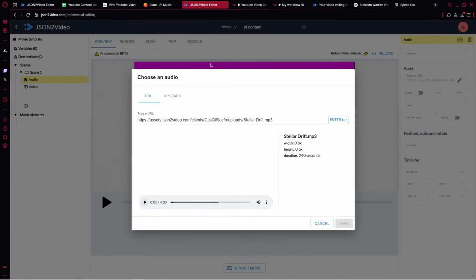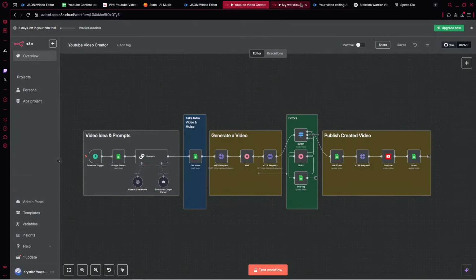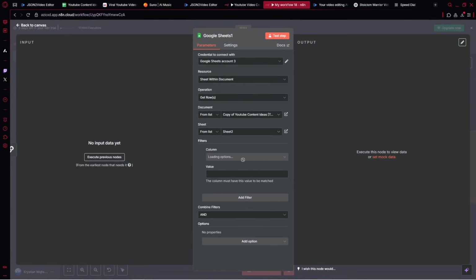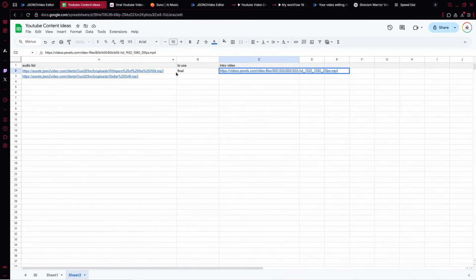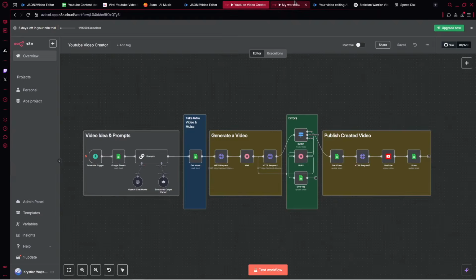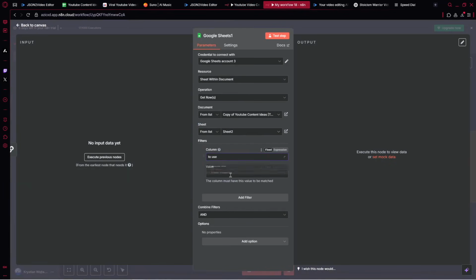And now let's go ahead actually to our n8n. And here at the filter, because we would like actually to take the music, let me actually show you. We would like to trigger this column, so to use and take actually the final word, so it knows which one row to get. Let's go over here. And now we've got the column to use and we've got the final. All right, my music is downloaded.